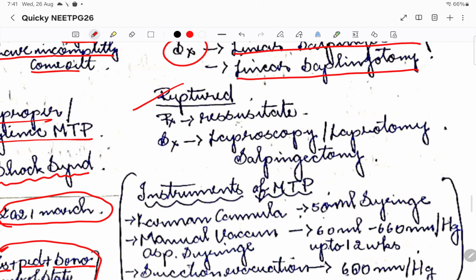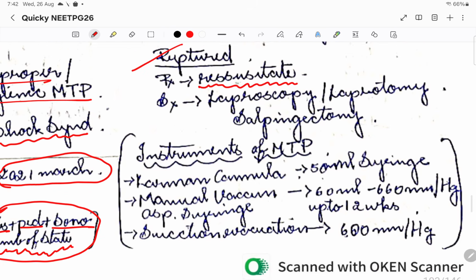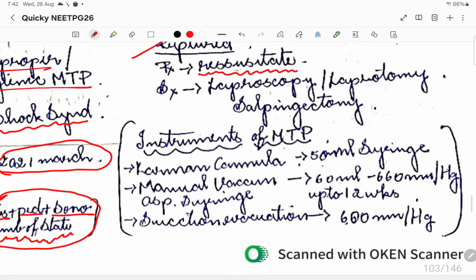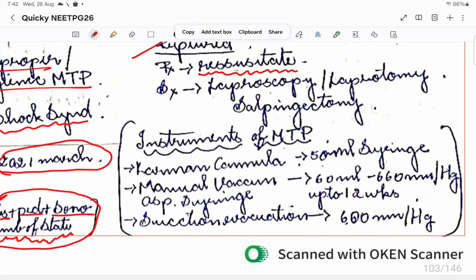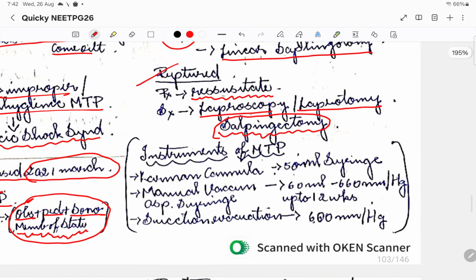Coming to ruptured ectopic pregnancy, this is an emergency case, so we'll have to resuscitate the patient with IV fluids and all these things. Then the surgical approach is what we are going to go for. It might be open, and also laparoscopy. So laparoscopy or laparotomy can be done. Basically the management is salpingectomy. So this is with ruptured ectopic pregnancy.